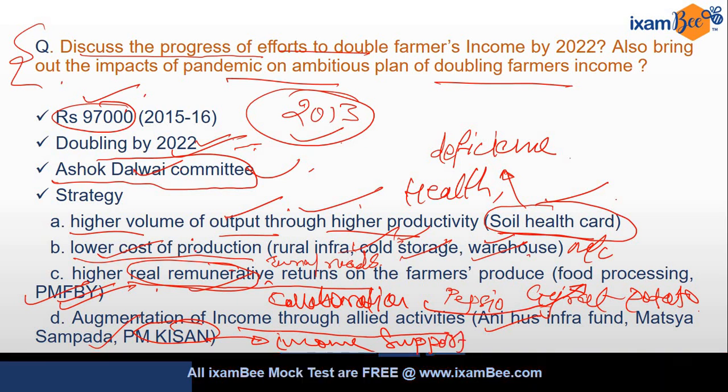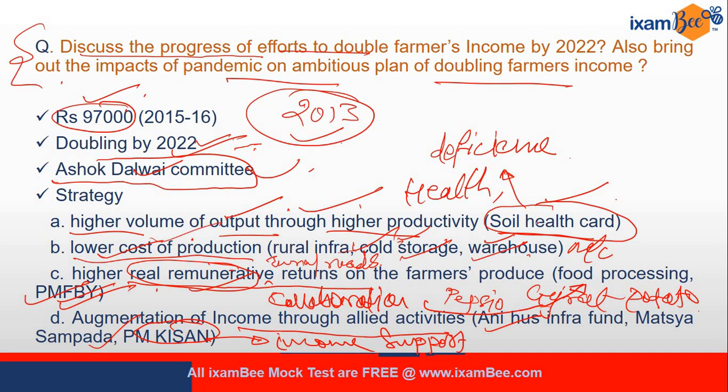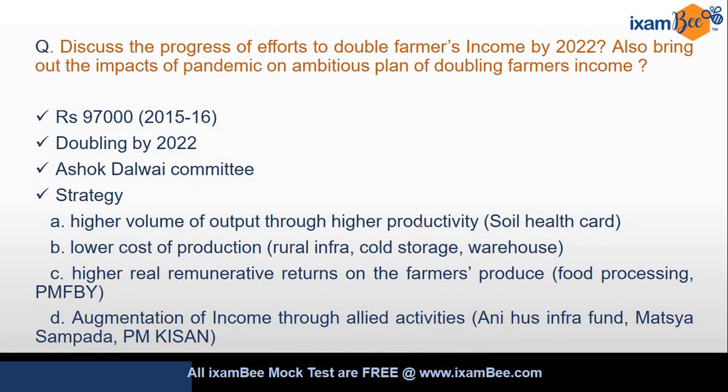So we are talking about the strategy, and we are talking about the steps taken, ठीक है. And we are also talking about the benefits which are there due to this initiative. So this is the way you need to discuss in your descriptive answer.